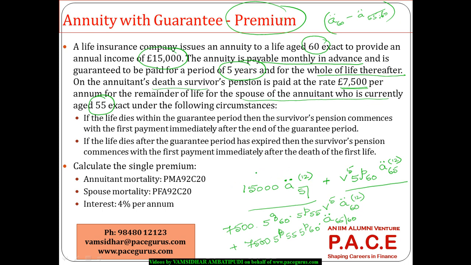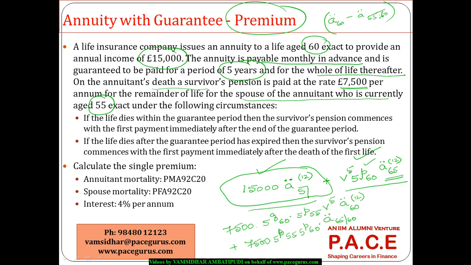See, how the payments are received: first of all, think of the male. Forget about whatever happens in the first 5 years. There is a guarantee of 15,000 that would be received. So this is the amount direct. Then the second part is, after 5 years, let's say the male is still alive, irrespective of whatever has happened to his spouse, he would be receiving. So the present value of all those benefits until that party dies is somewhere around this.